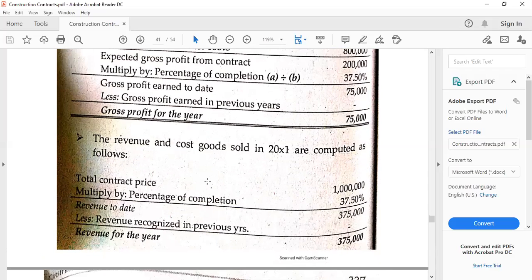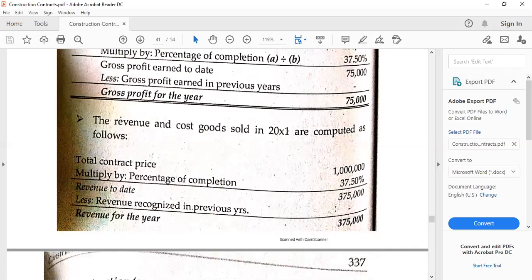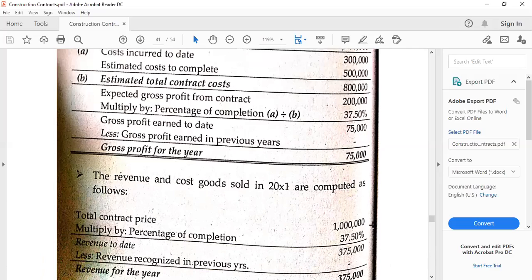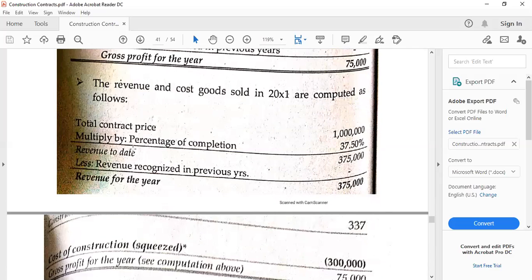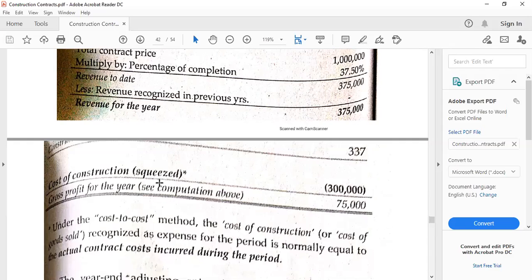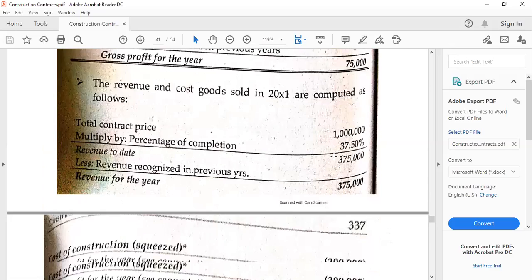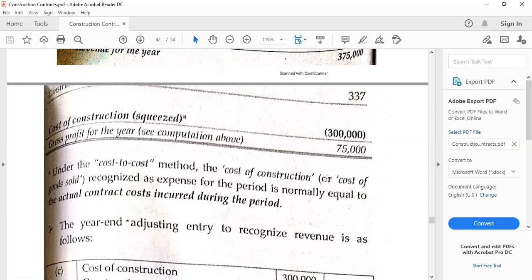What about the revenue? The revenue is contract price times the percentage of completion, which is 375,000. So no revenue from prior years because this is the first year. So this would be the revenue for the year. The cumulative revenue is equal to the revenue for the first year because, again, there are no prior balances. Then the cost of construction will be 300,000, which is the actual cost incurred to date, and less the 75,000. That's going to be the gross profit for the year. So this is how we compute the cost-to-cost method.